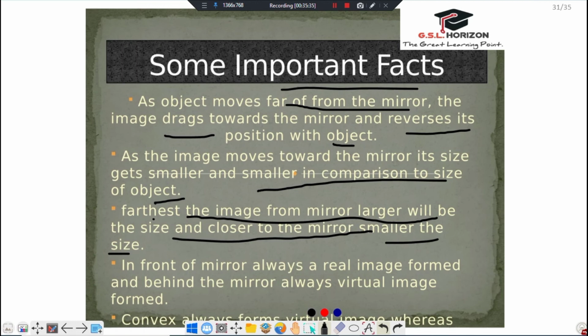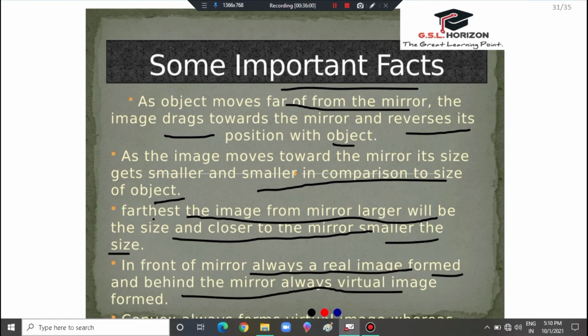When we keep the mirror near us, the image will be too small, and when we keep the mirror farther away, the image formed is bigger in size.